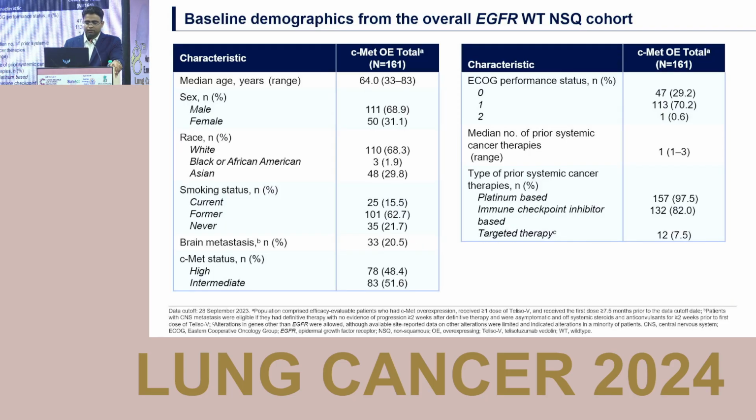This is the demographic of the overall population, where almost 70% were male, around 30% were Asian, and 20% had upfront brain metastases. MET overexpression was high and intermediate in approximately 50% each. On treatment details, almost 97.5% of the population received platinum-based therapy, and around 80% had received an immunotherapy drug.